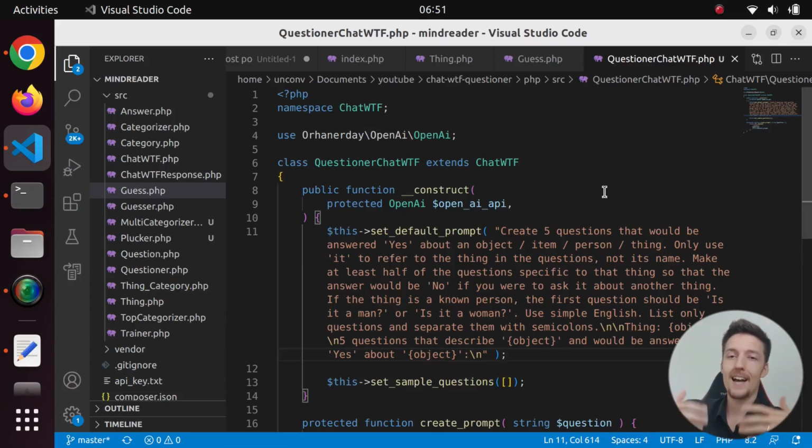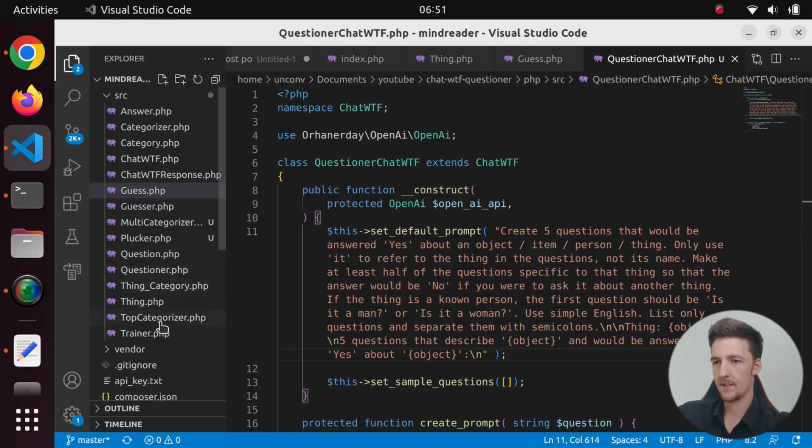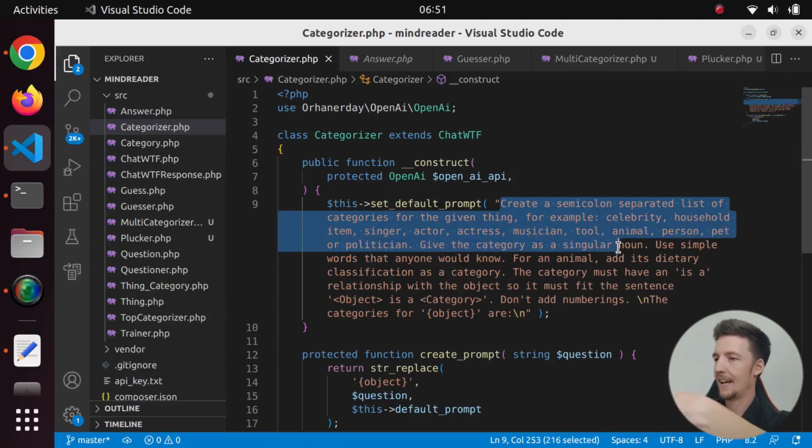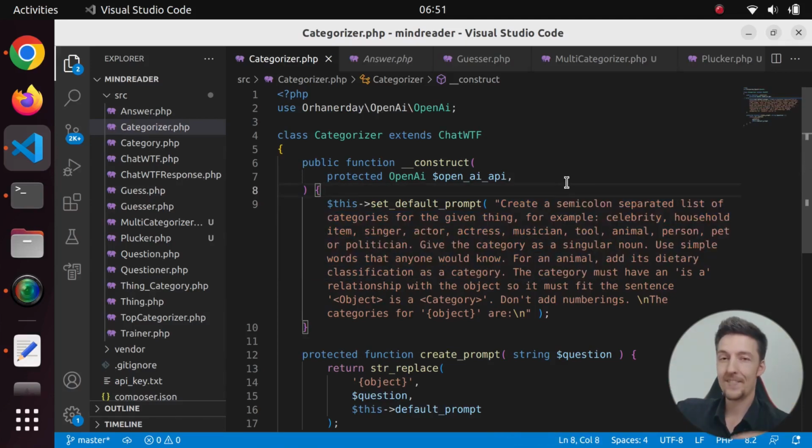And then finally I had to add categories. So then I created this categorizer which asks for a list of categories for a given thing. And then I have some examples: celebrity, household item, singer, actor, actress, musician, and this. And then I added that to the trainer so that for every word it gets the questions and it gets the categories. And even that wasn't quite enough.